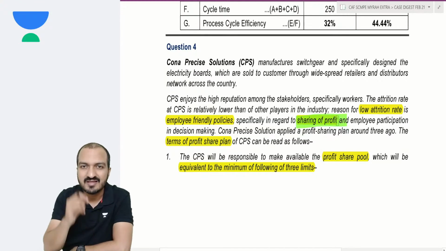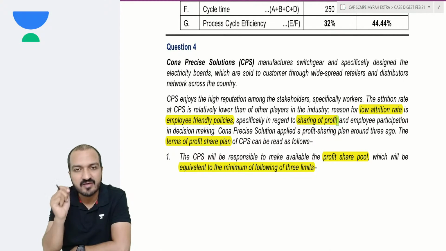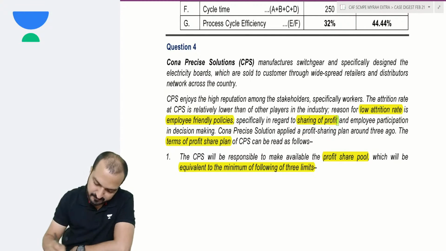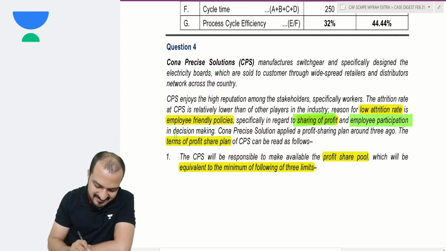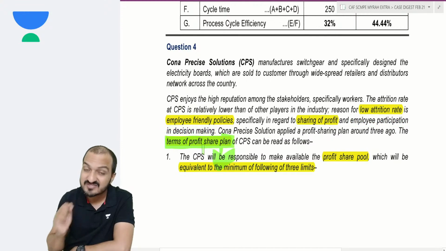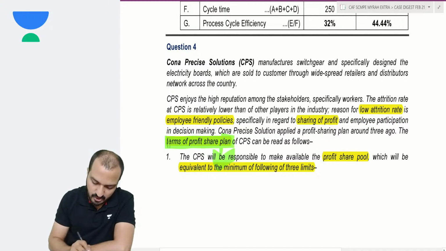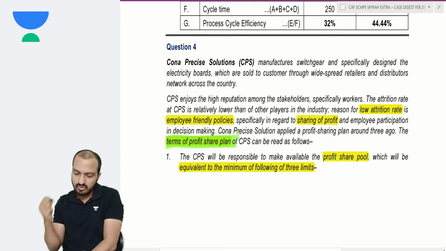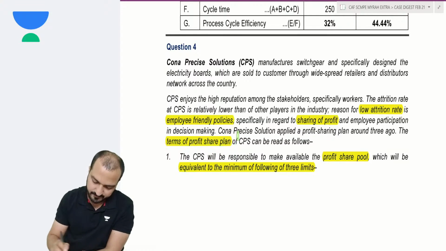This question here is specifically regarding a calculation called profit sharing with the employees. Okay? You have a policy of sharing profit with the employees and employee participation in decision making. The terms of profit share plan is given below. Now, this is the new part. This is the interesting part. You are having a plan to share profit with the employees. But how do you share profit with employees? Let's see.